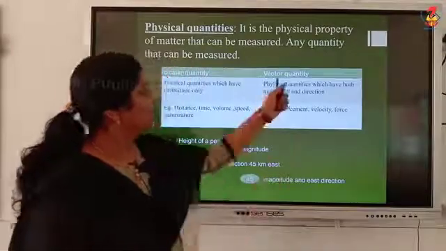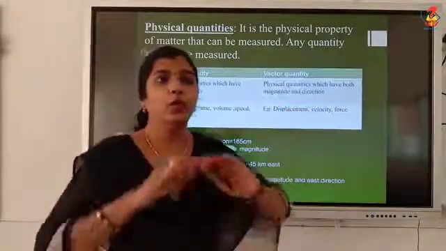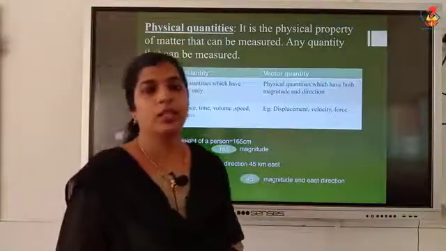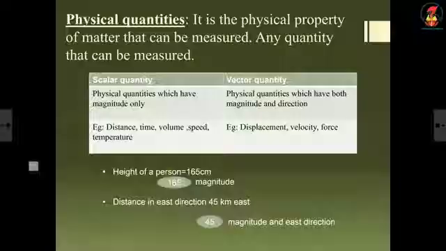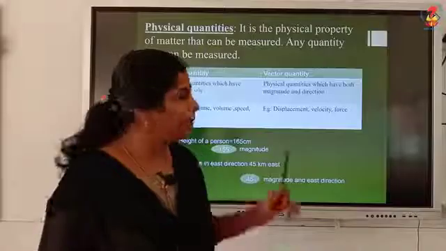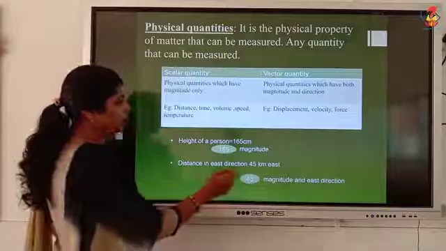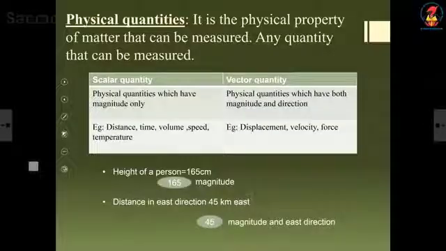So certain physical quantities, if we want to represent them completely, need both magnitude and direction. That type of physical quantities are known as vector quantities. Examples are displacement, velocity, force, acceleration, momentum. All these things are vector quantities, and we will study all these terms in 9th standard. So the distance is in the east direction, 45 kilometer east. The magnitude is 45, kilometer is the unit and east is the direction.